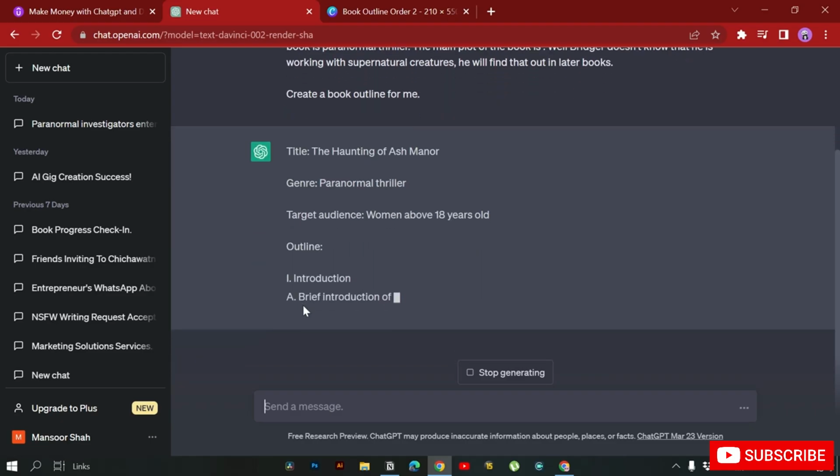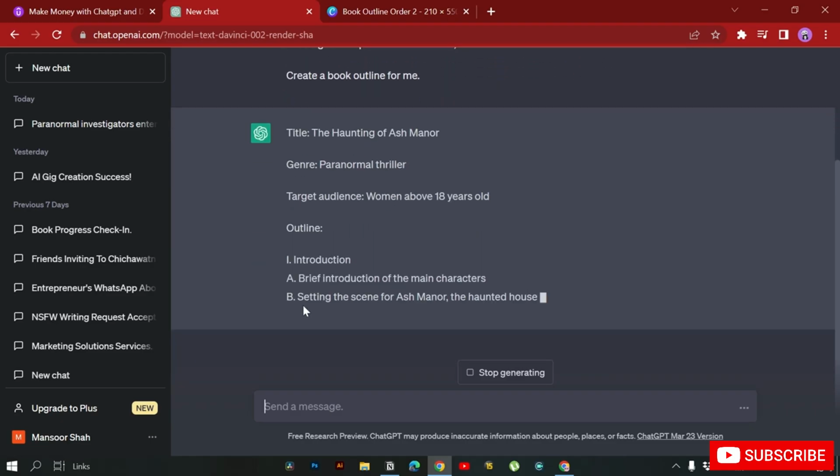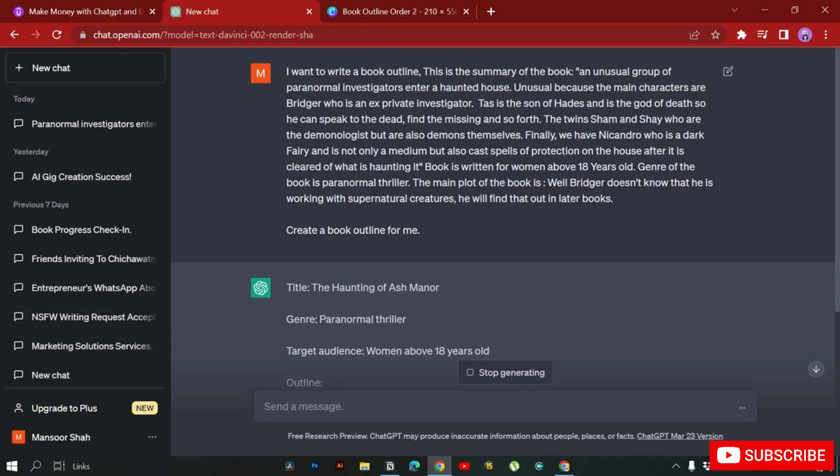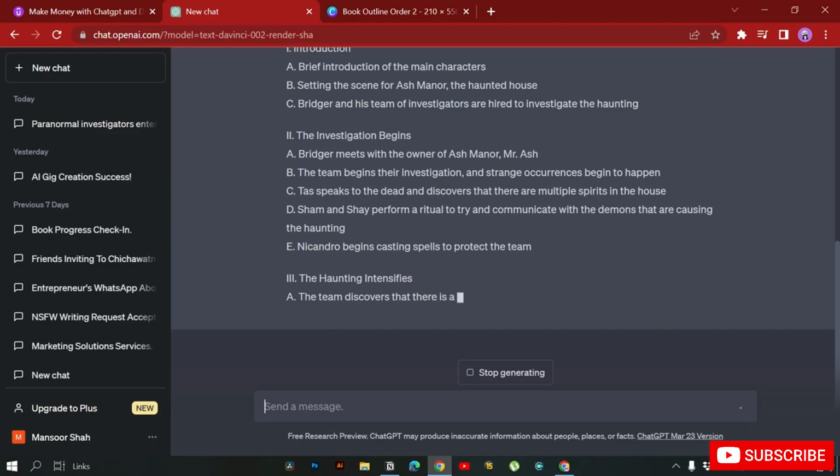Okay, so here you can see ChatGPT is generating an outline for us, which is really interesting. And in this one prompt, we have given all the information to ChatGPT within a single prompt, that we want to do this with our outline. And now ChatGPT has generated all of the book outline for us. Okay.